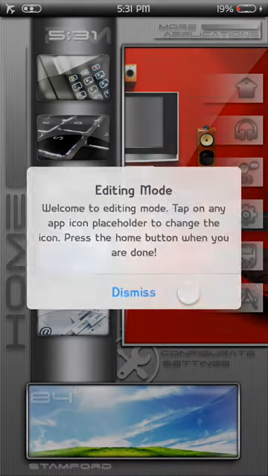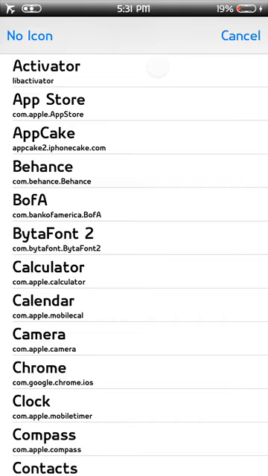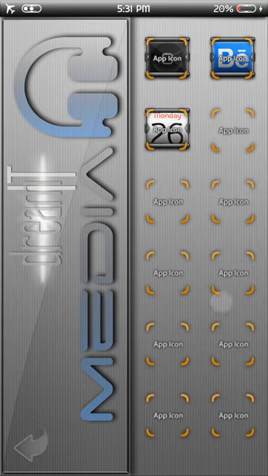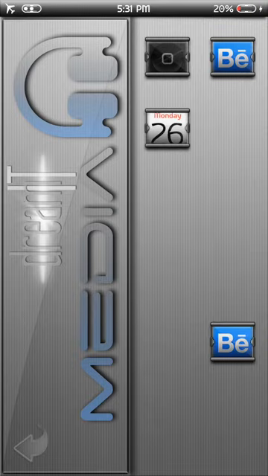For editing, right now, I currently have it set for configure settings. You tap it, you enter edit mode, you go into a folder, and you just place the icon that you want, and it'll all go in there. If you want to get out of edit mode, press the home button. Bam, and you're out. And it stays saved, guys.